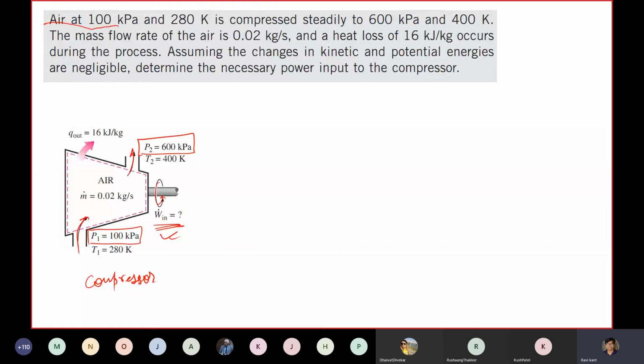The air at 100 kPa and 280 Kelvin is compressed steadily. This keyword, steadily, is important for this particular course. It is compressed to 600 kilopascal and 400 Kelvin. The mass flow rate of air is given, heat loss is also given during the process. Assuming the changes in kinetic and potential energy are negligible, determine the necessary power input to the compressor.